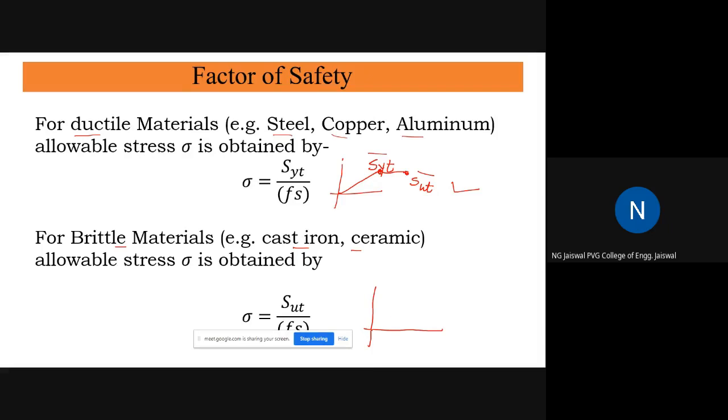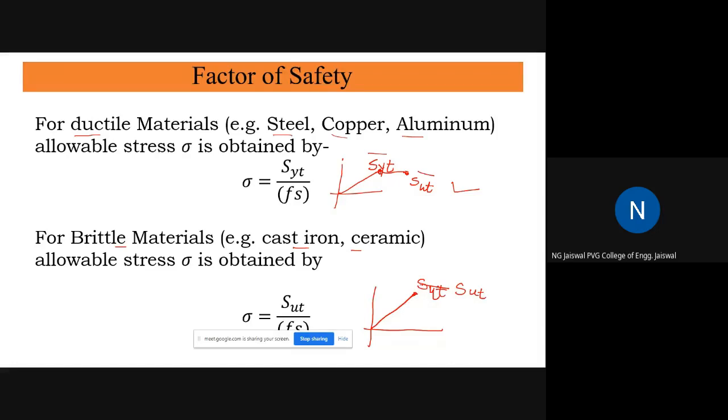If you refer to the stress strain diagram of a brittle material, it starts from this point and ends immediately here somewhere. It is a breakage. There is no yielding, there is no plastic deformation. It will break directly. So when we say it directly breaks, this will not be called SYT. This will be called SUT because it's the ultimate breakage point, ultimate tensile strength. This is okay. If this is not clear, I will rewrite again. This is called SUT.